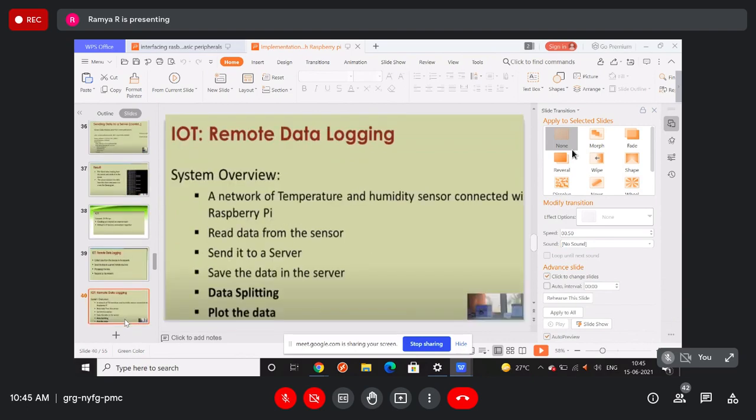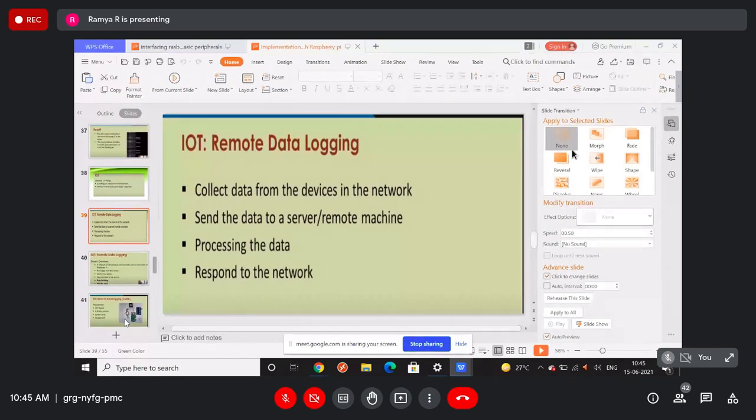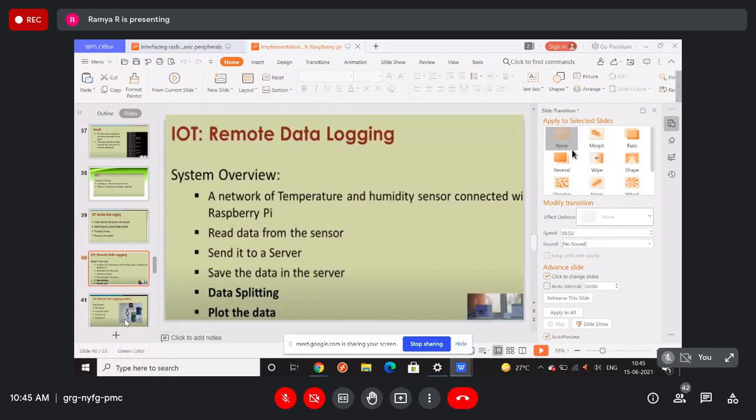Here we are going to work with data processing. In this remote data logging, what we were doing before is collecting data from the devices which are in the network, sending that data to the server, processing the data, and responding to the particular network. Here is the overview: a network of temperature and humidity sensors is connected to the Raspberry Pi.